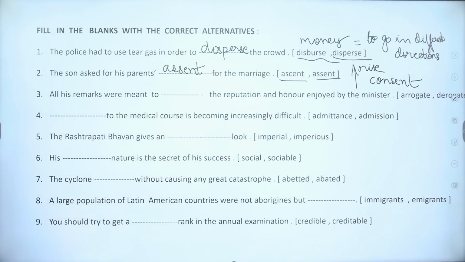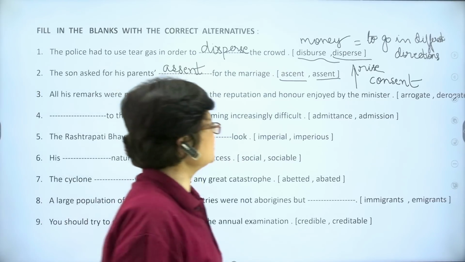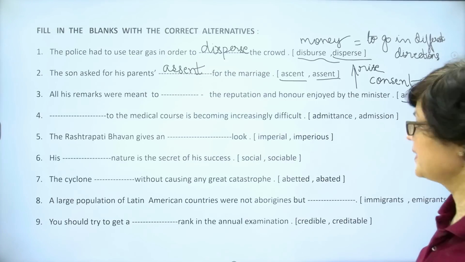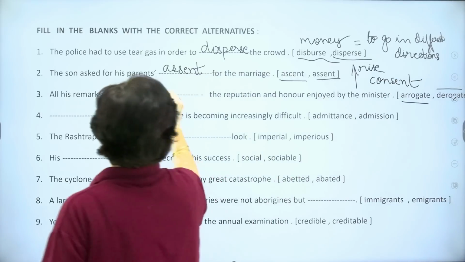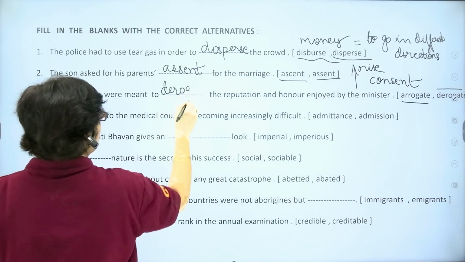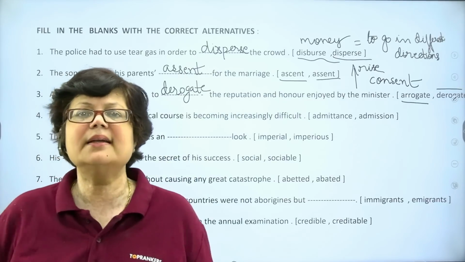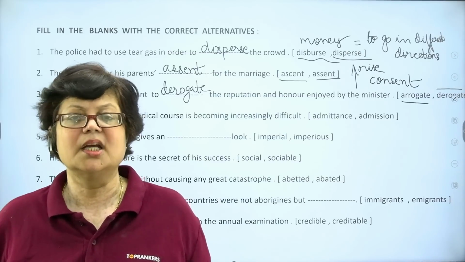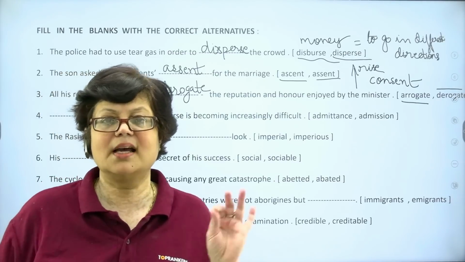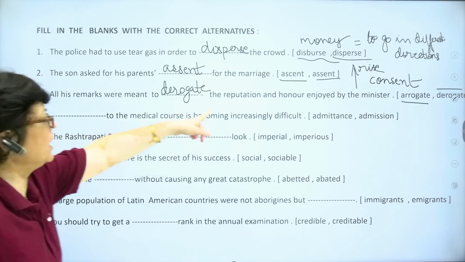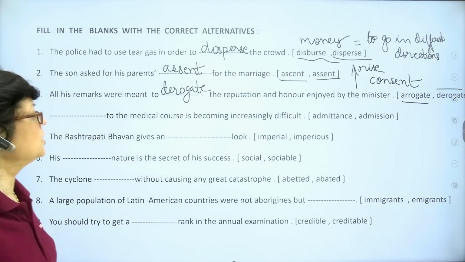Next, all his remarks were meant to dash the reputation and honor enjoyed by the minister. Either it is arrogate or it is derogate. The answer is derogate. You might have heard the word derogatory. Derogate is to belittle somebody, to lay blame on somebody, to have caustic remarks against somebody. So look at the sentence once again. All his remarks were meant to derogate the reputation and honor enjoyed by the minister.